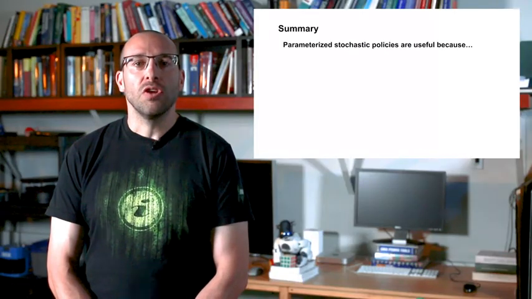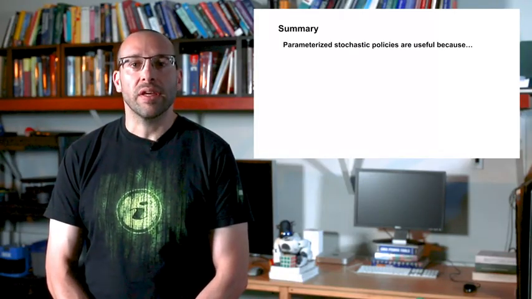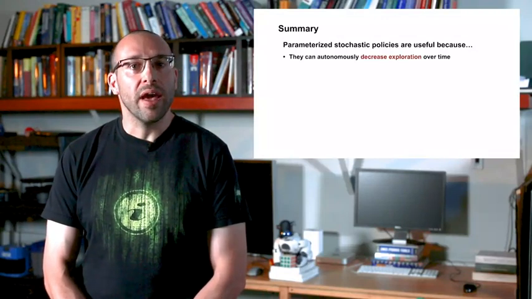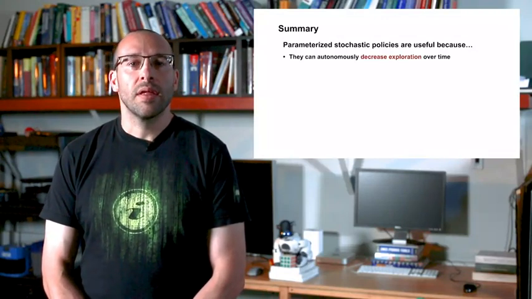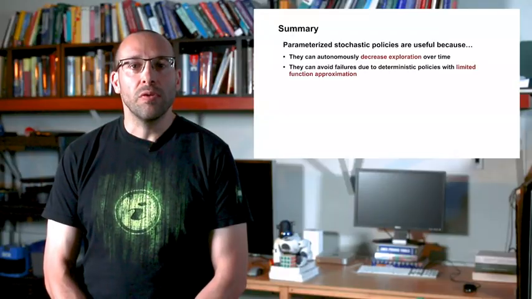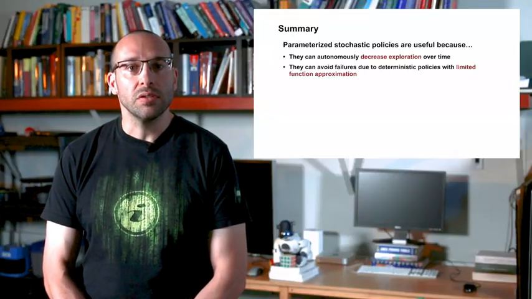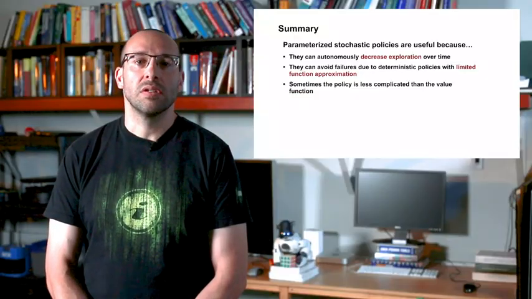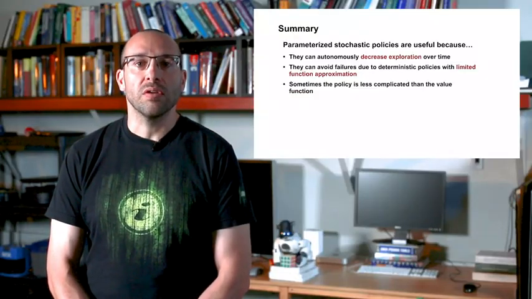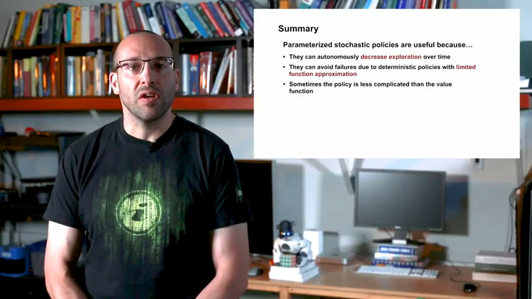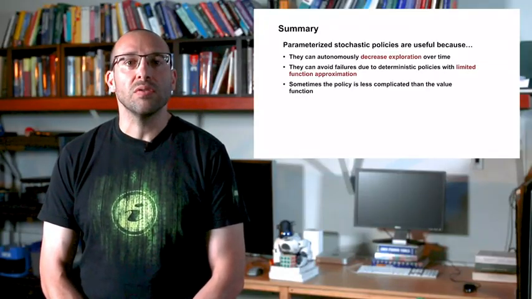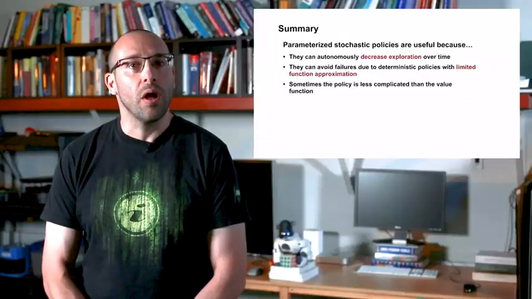That's it for today. You should now understand that parameterized stochastic policies are useful because they can autonomously decrease exploration over time. They can avoid failures due to deterministic policies with limited function approximation. And sometimes the policy is less complicated than the value function. In upcoming videos, we'll see that there is not a strict distinction between action value methods and policy-based methods. In fact, we can use action values to make it easier to learn a parameterized policy.